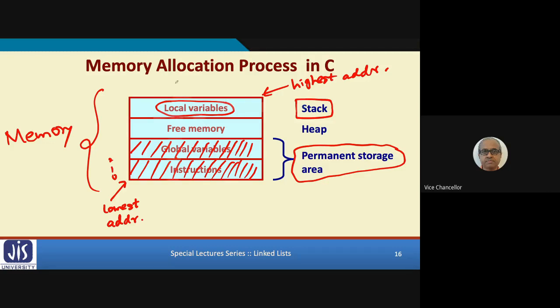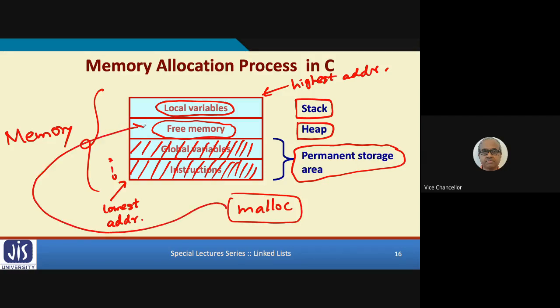And in between these two, there is an area which is called heap. And when you use this malloc or calloc for dynamic memory allocation, this memory gets allocated in the heap area. So when you talk about malloc, you are actually saying that memory is getting allocated in the heap space, in this part of memory. Okay.